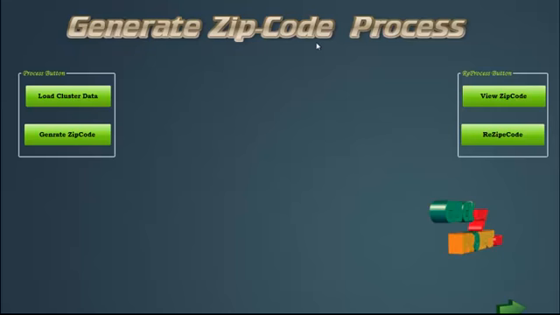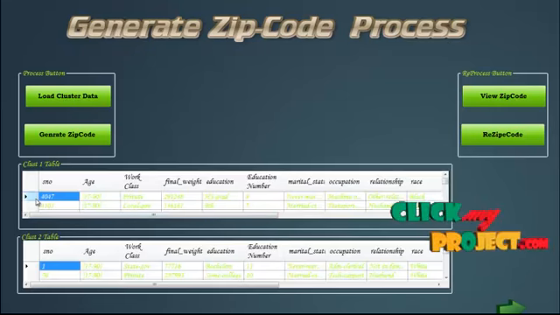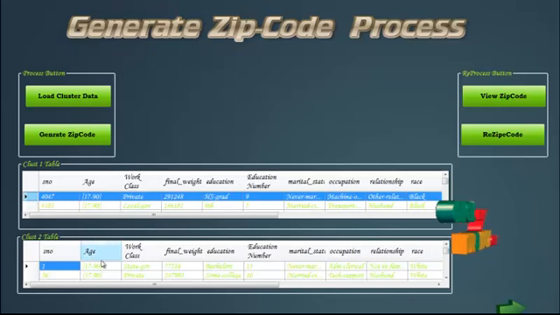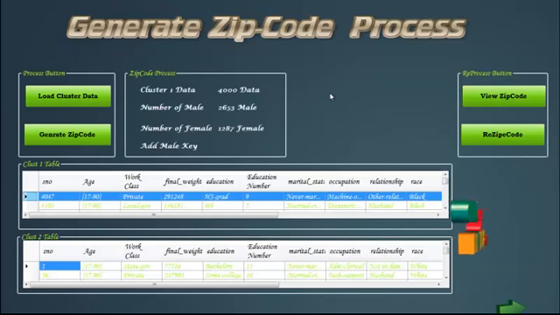The generate zip code process. First, load the clustering data. The clustering data has been loaded. These are the two types of clustering data, and we generate the age-wise zip code. Zip code has been generated successfully.